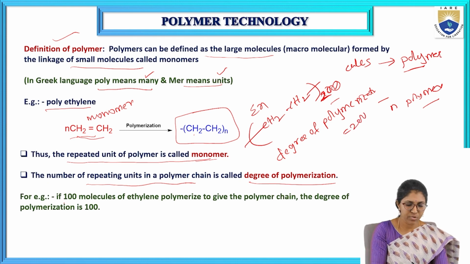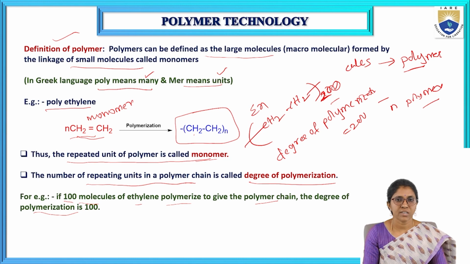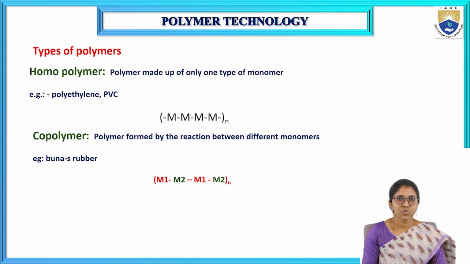Another example: if 100 molecules of ethylene polymerize to give a polymer chain, the degree of polymerization is 100. Here, polymer means a large molecule formed by the linkage of small molecules. The repeating unit of a polymer is called a monomer, and the number of repeating units in a polymer is called the degree of polymerization.